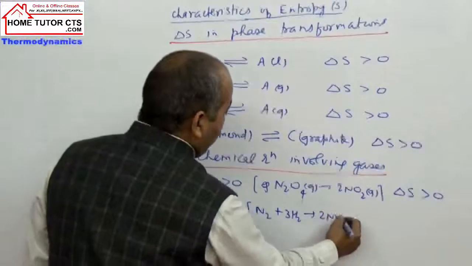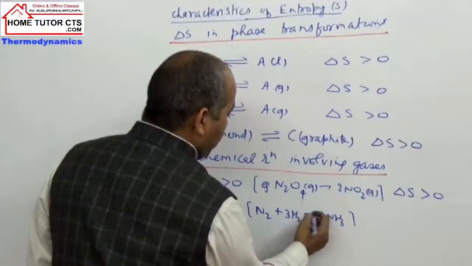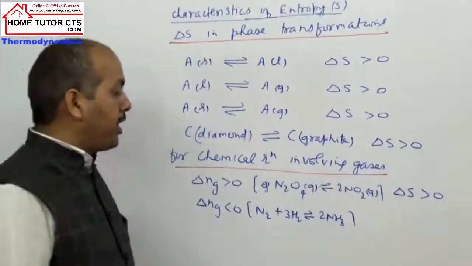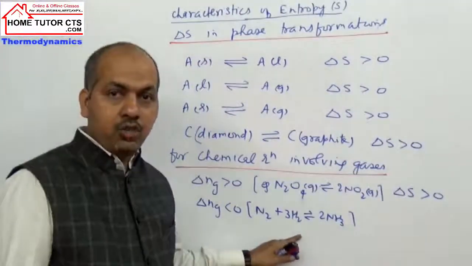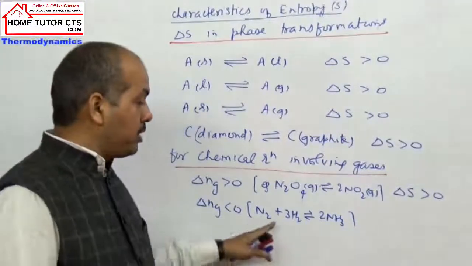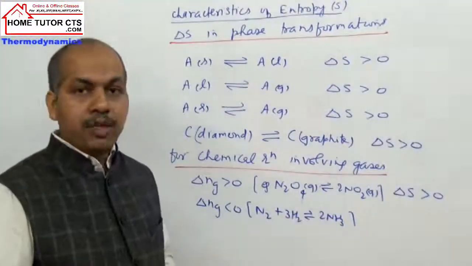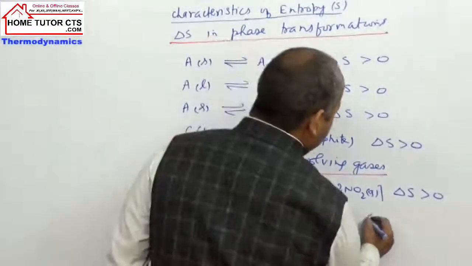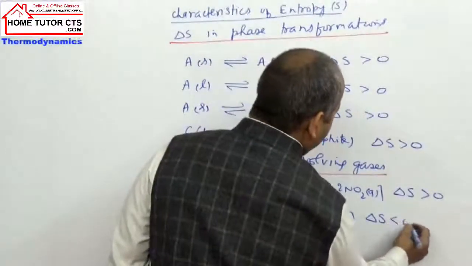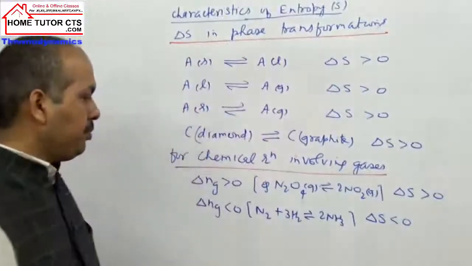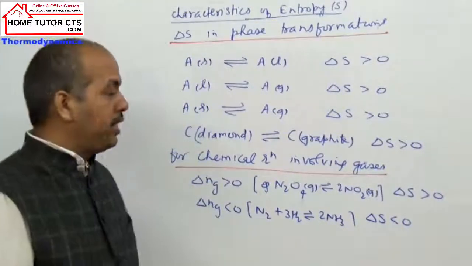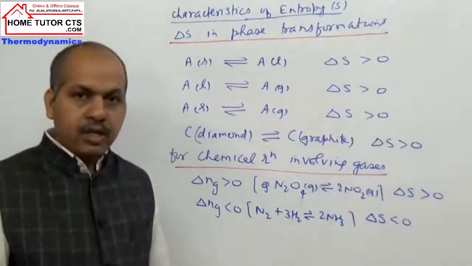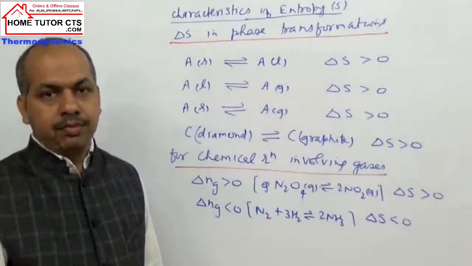If we have delta Ng negative, take a reaction like ammonia formation, all are gases: N2 gas plus 3H2 gas gives 2 ammonia gas. Reactions are at equilibrium here also, so we can take only the forward direction. So 2 minus 4, delta Ng is minus 2. So when delta Ng is negative 2, then for the reaction what is delta S? Negative. If for a process delta Ng is negative, delta S will also be negative.